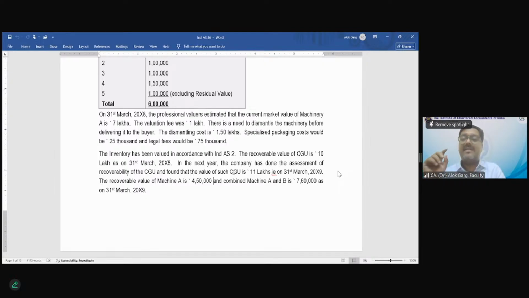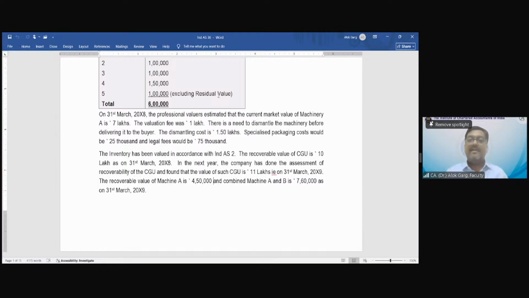This question is testing the concept when the individual asset recoverable value is also estimated and it also becomes part of the CGU. Number two, this question is testing you the calculation of fair value less cost to sell. This question is also testing you how to allocate the impairment loss on cash generating unit, and how to reverse the impairment loss on cash generating unit up to this level, right?